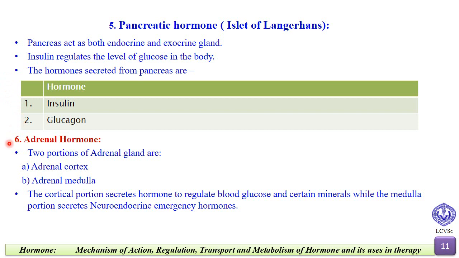Number 6, adrenal hormone. So we all know that there are two portions of the adrenal gland, that are adrenal cortex and adrenal medulla. The cortical portion secretes hormones to regulate the blood glucose and certain minerals, while the medulla portion secretes neuroendocrine emergency hormones.